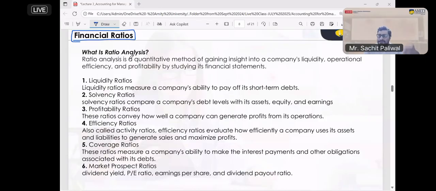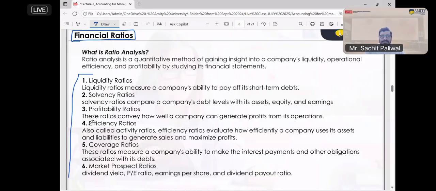Okay, so in each parameter, we will identify the performance of the company, and based on that, we can say what the current position of the company is in terms of its strengths and weaknesses. Okay, so when we go to ratios, there are six categories you can find. That is called liquidity ratio, solvency ratio, profitability ratio, efficiency ratio, coverage ratio, and market prospect ratio.